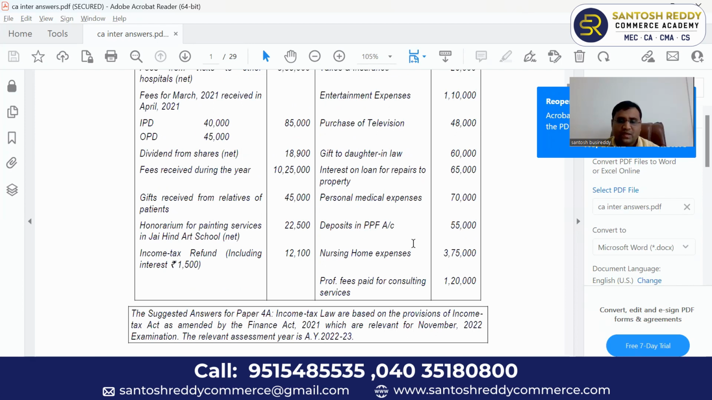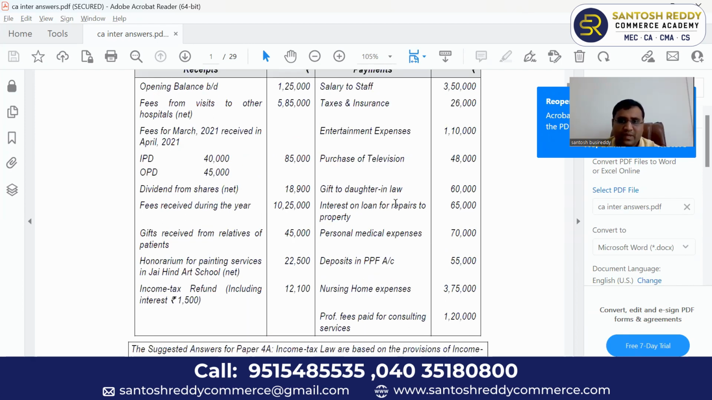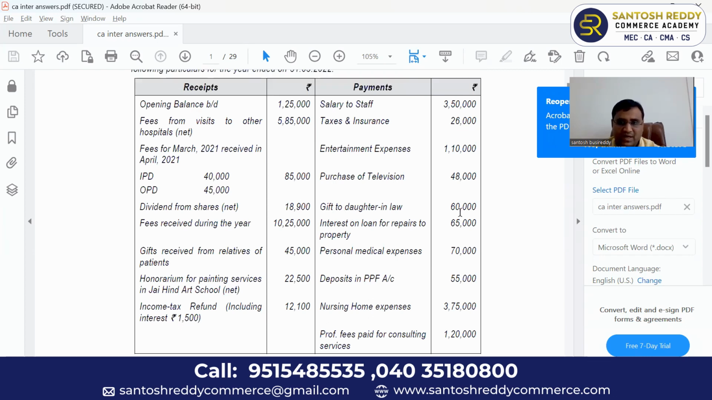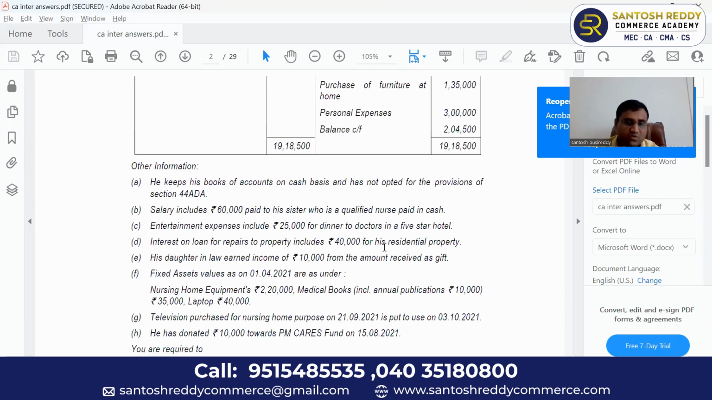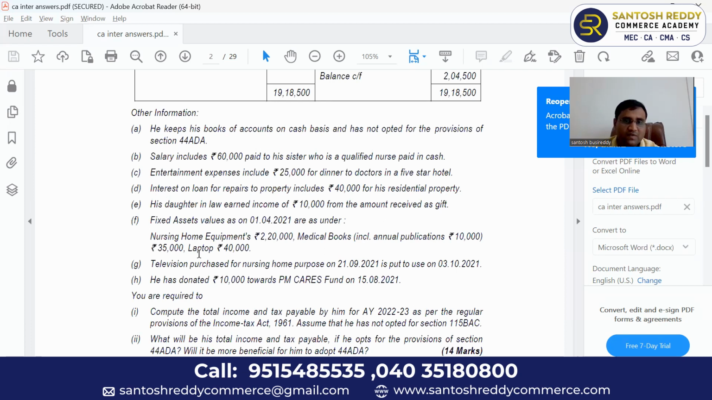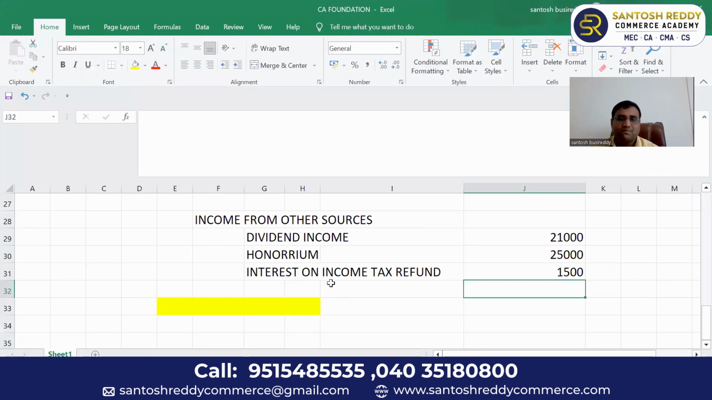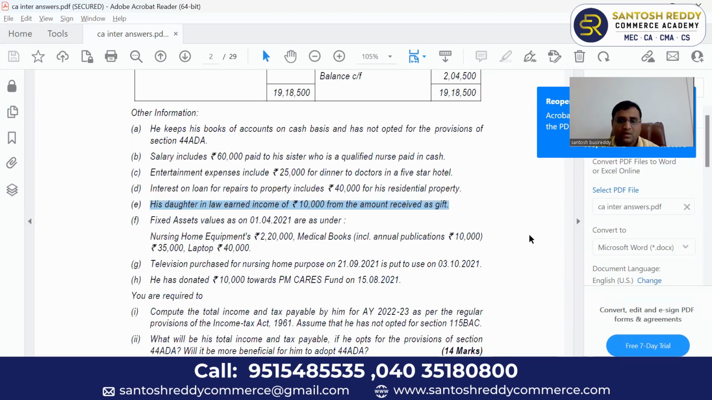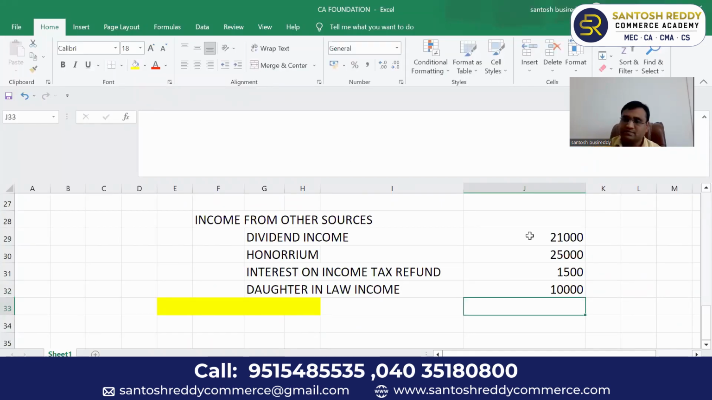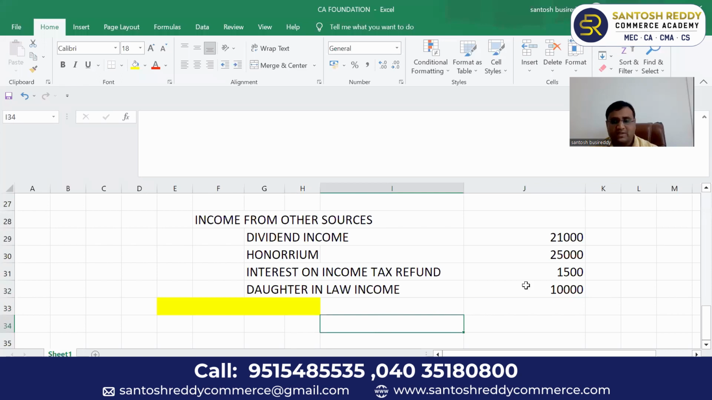I think his daughter-in-law had got some gift income. He gave some gift to his daughter-in-law, 60,000. She invested somewhere. Out of that, she earned some income. That will also come in the income of the doctor. Correct? Clubbing income from other sources. His daughter-in-law had earned income of 10,000 from the amount received as a gift. This is also taxable in the hands of the doctor. Daughter-in-law income, 10,000. Clubbing income from other sources. So this is the total income from other sources.